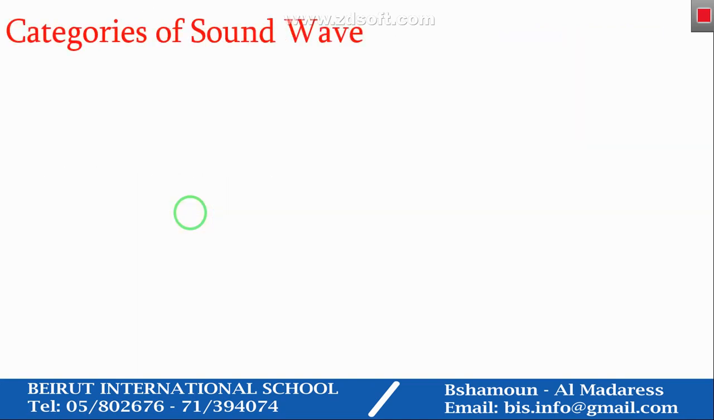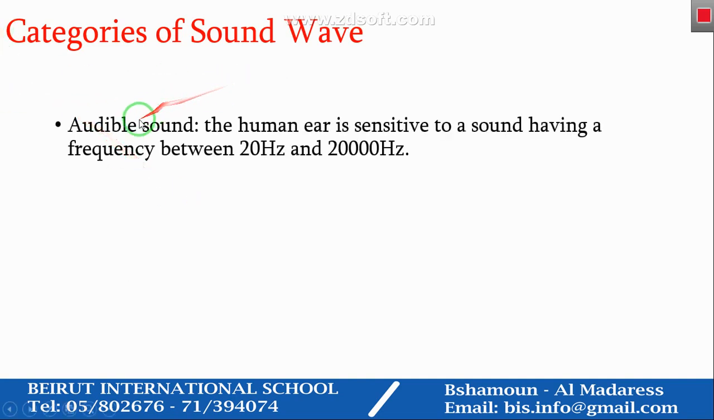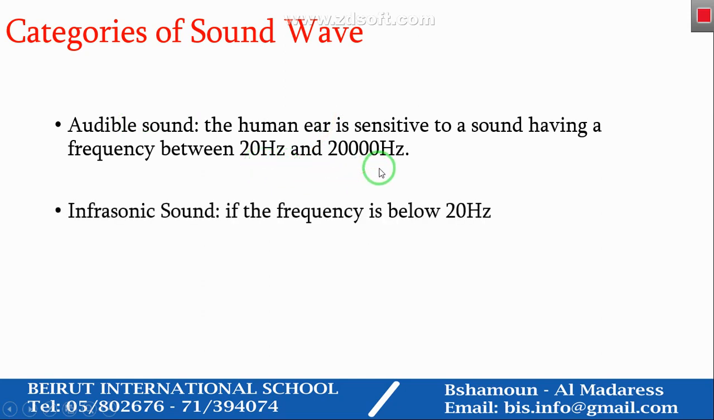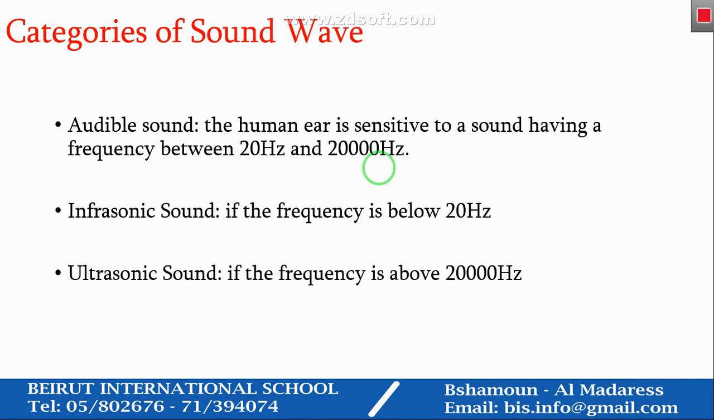Categories of sound wave. We have three categories of sound wave. The first one is audible sound, which is the sound that the human ear can hear, which means any sound between 20 and 20,000 Hertz. The second category is infrasonic sound, where the frequency is below 20 Hertz, and ultrasonic sound is the sound where the frequency is above 20,000 Hertz.